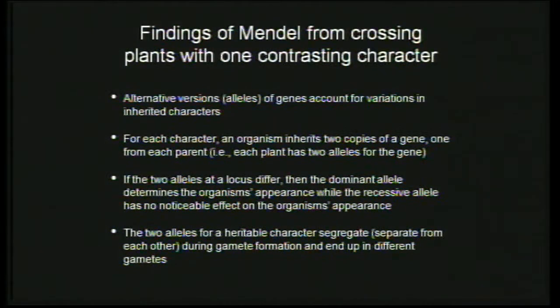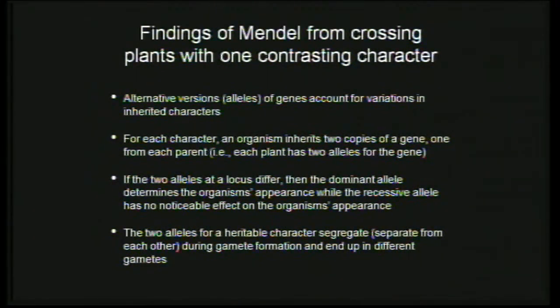So then what happens after that? So as I said, he tried with all kinds of characteristics in all these different contrasting characters. So what did he find? So the findings. It's interesting to see that. So students can just go through that slide. So first, what did he find? Alternative versions of genes occur in individuals. You know, inherited characters are different because of the presence of different versions of the genes. So that's the first finding that he found.